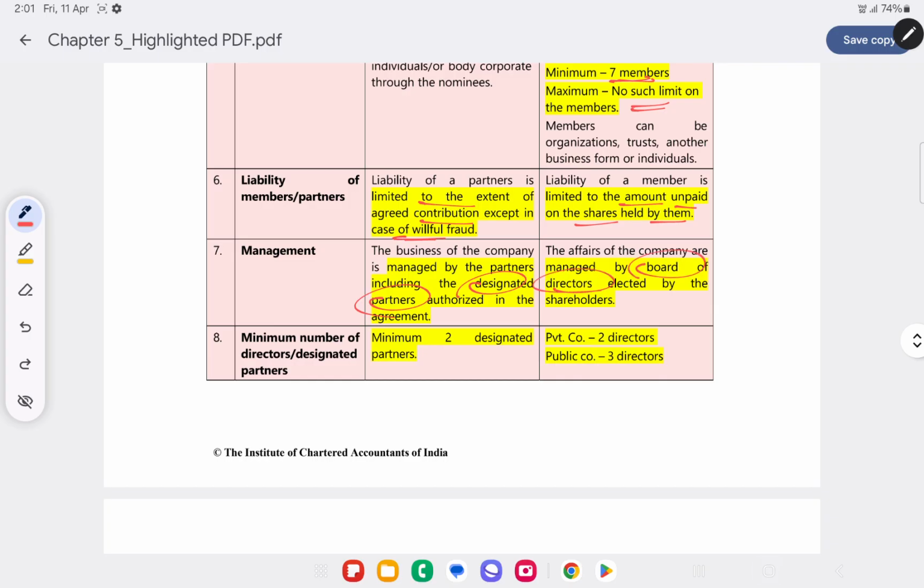Shareholders are owners. But typically in a company, the shareholders or owners are many in number. They will not be able to manage a company. So affairs of the company will be managed by the board of directors. And in case of LLP, the equivalent of directors are designated partners. For LLP, there has to be a minimum of 2 partners, and at least 2 designated partners. For a private company, at least 2 directors will have to be there. And for a public company, there will have to be at least 3 directors.